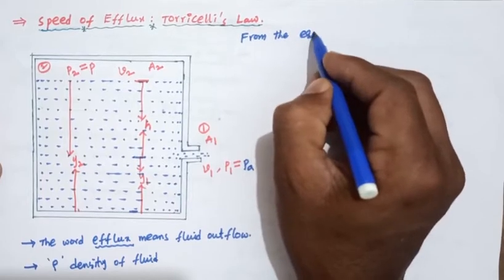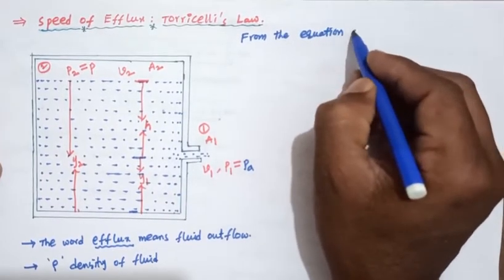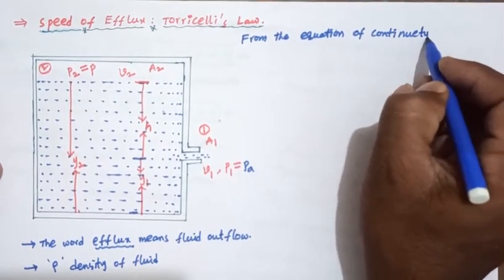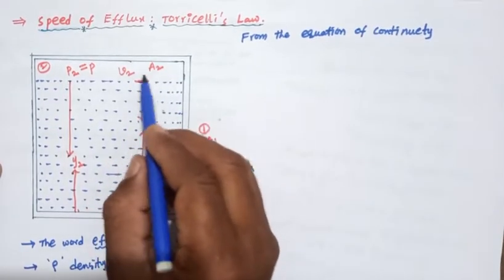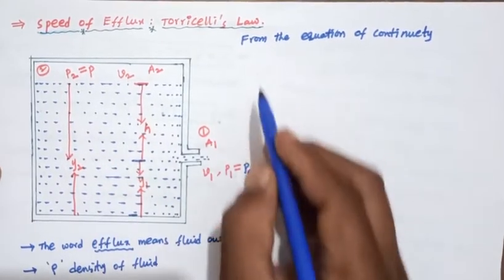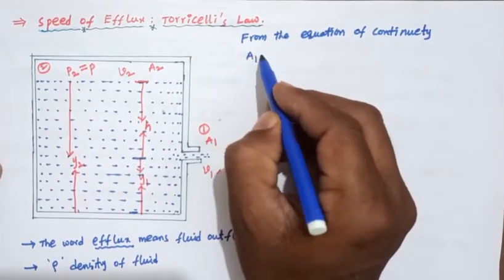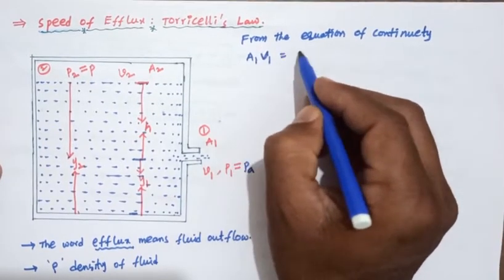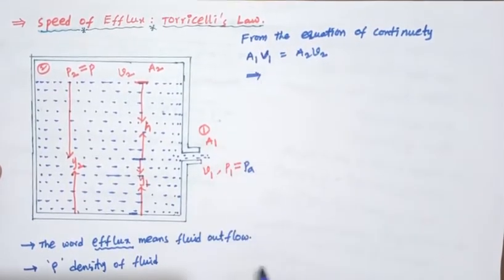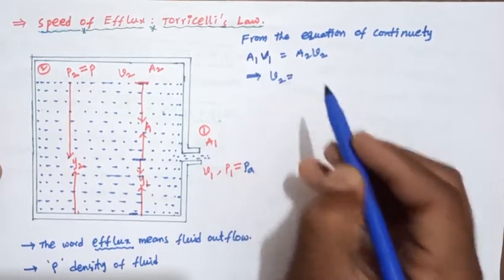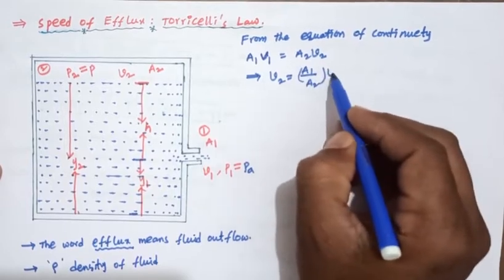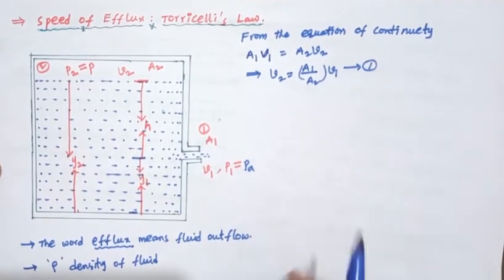The fluid comes out with velocity V1. From the equation of continuity, area times velocity at this point equals area times velocity at the other point. So A1 V1 equals A2 V2. From this, V2 equals A1 by A2 into V1. This is equation number 1.